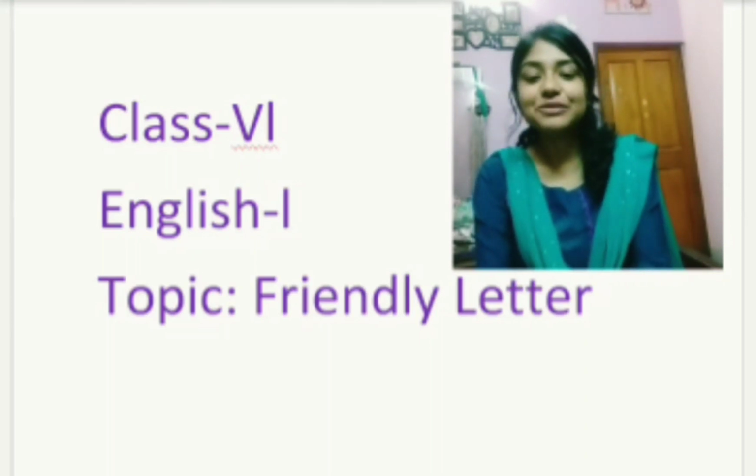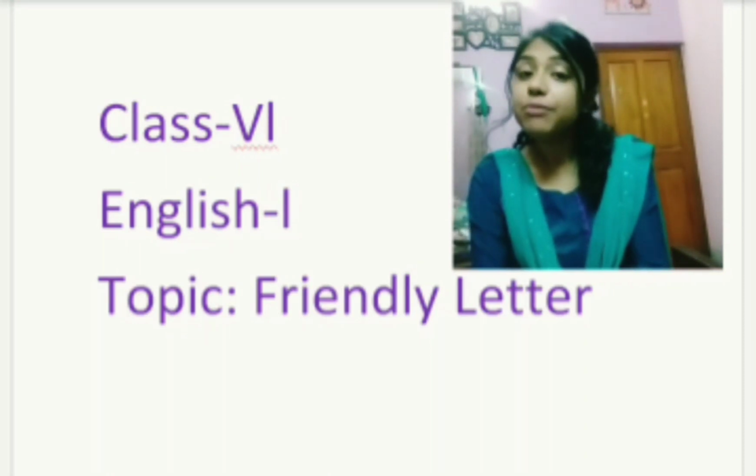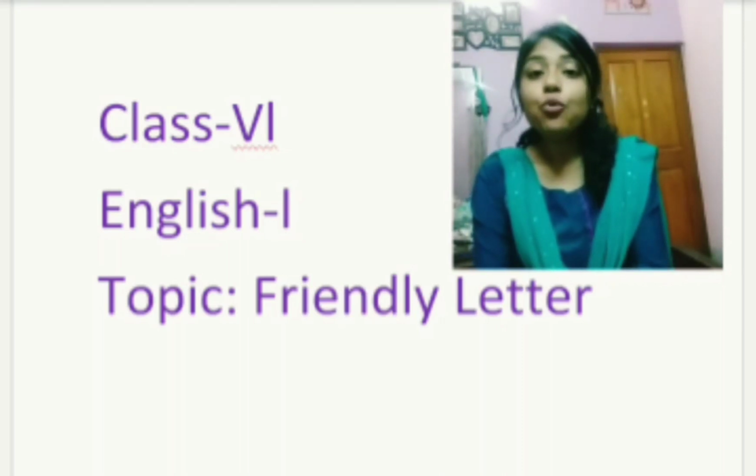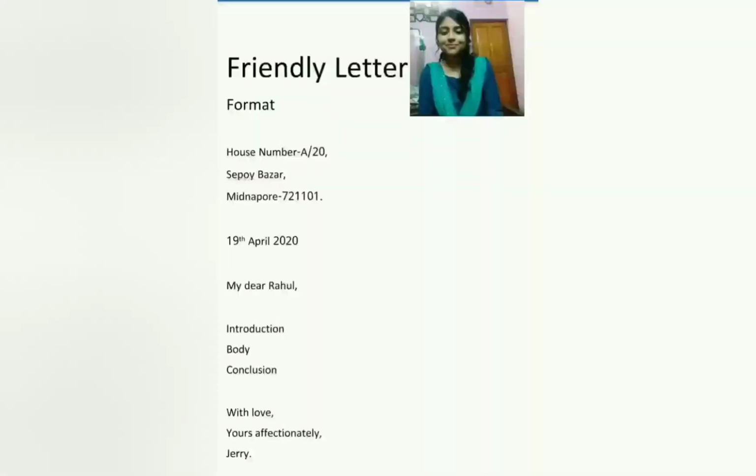In this class, we will learn how to write friendly letters. Before we proceed in writing, we need to know the format well so that we can compose a friendly letter without any mistake. So, students, this is the format of friendly letter.